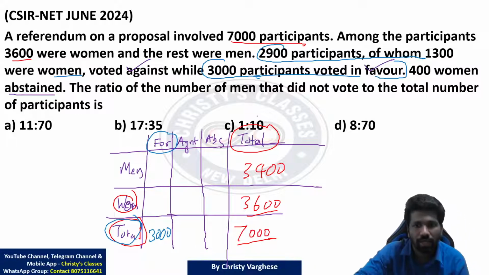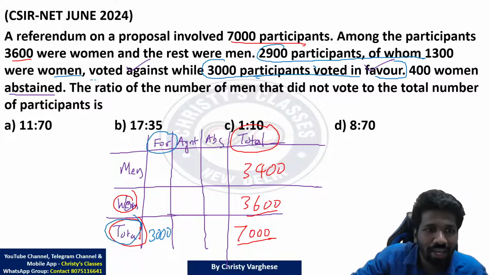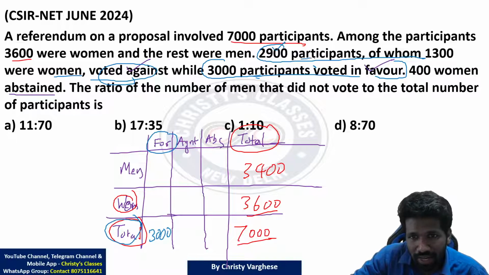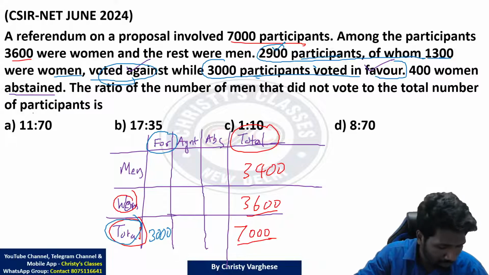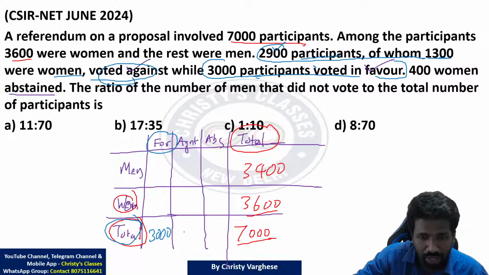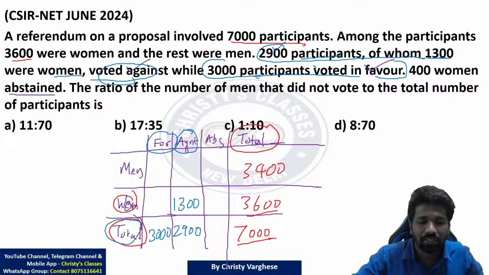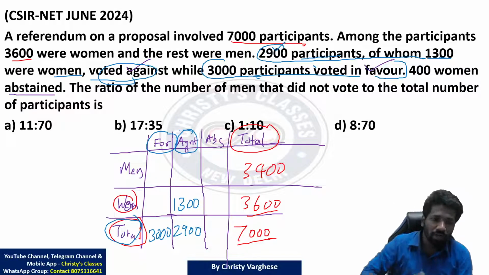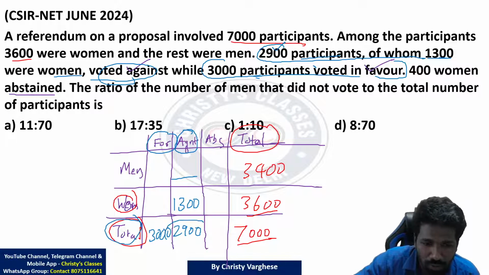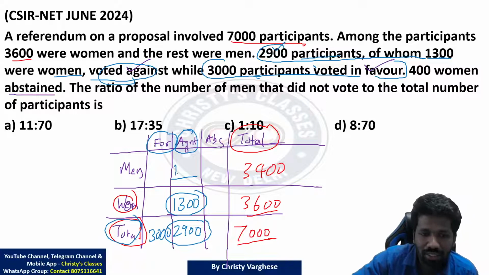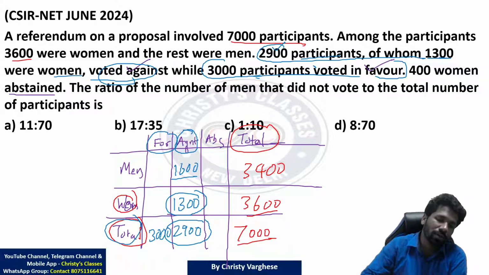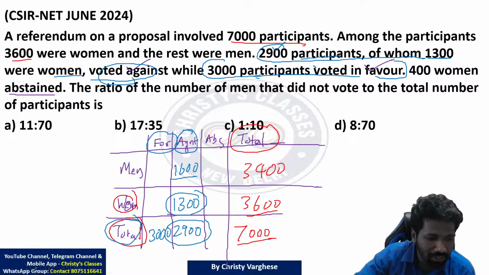3,000 voted in favor. Now what is this 2,900? Voted against. 2,900 participants, of which 1,300 are women. That is the meaning of it. So the total of voted against is 2,900, of which 1,300 are women, meaning the number of women who voted against will be 1,300. Is this clear? Women who voted against this means men who voted against this will be 2,900 minus 1,300, 1,600. Now the next sentence is